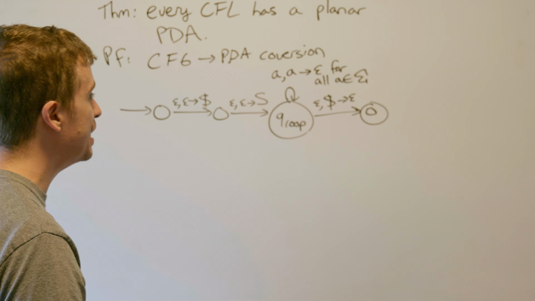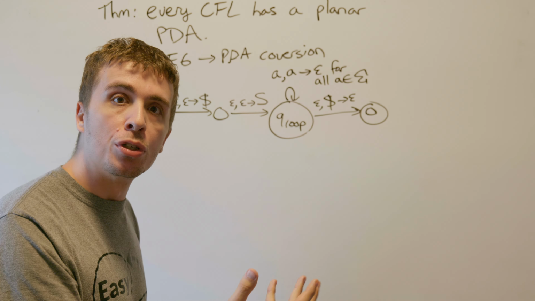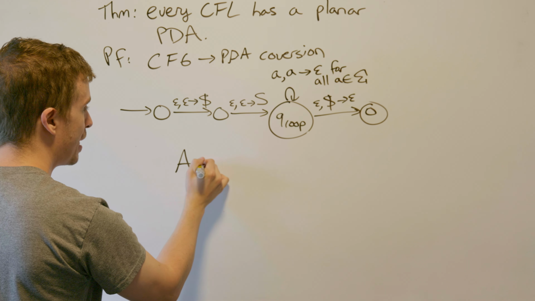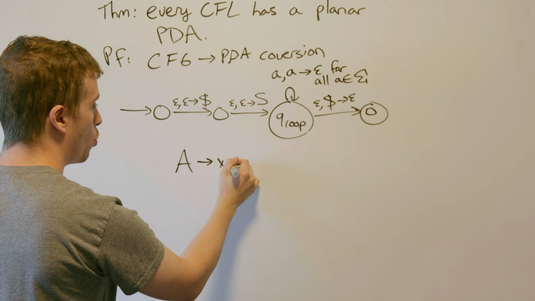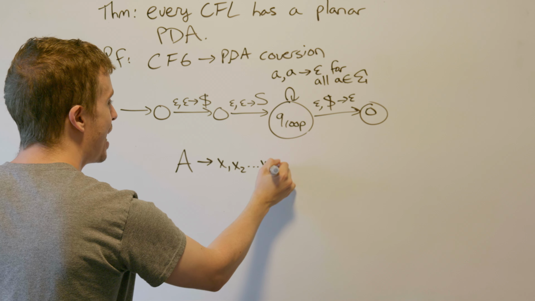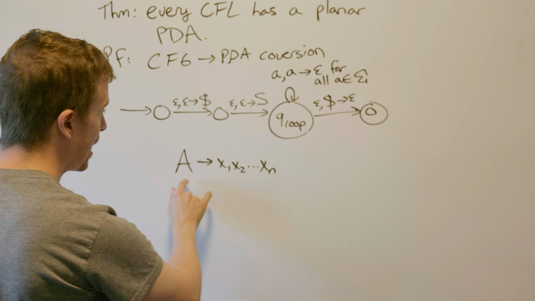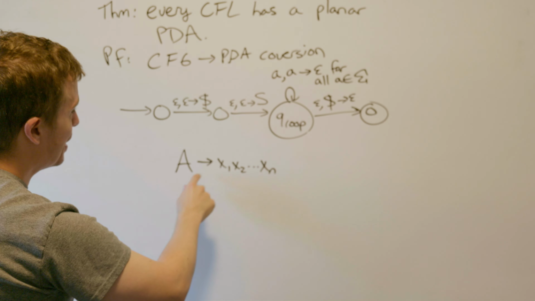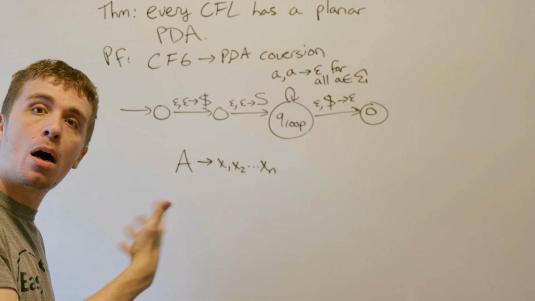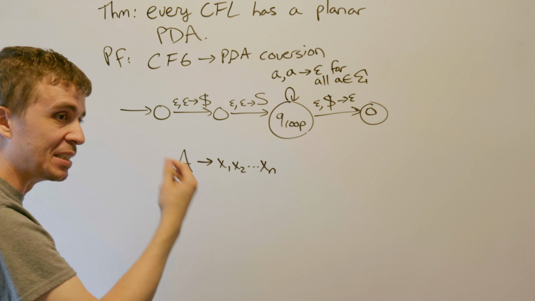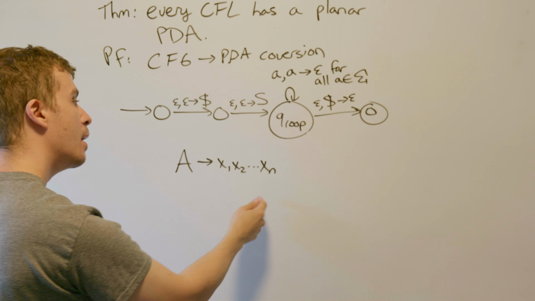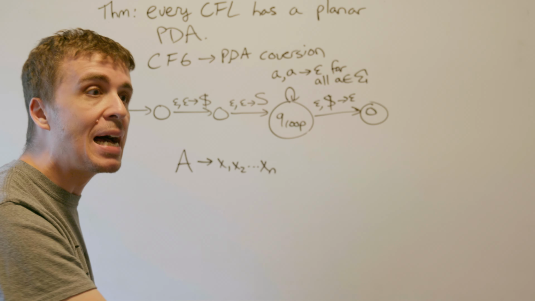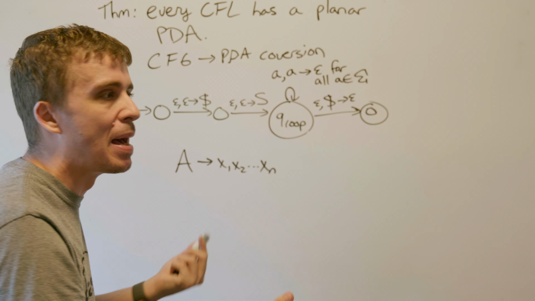Well, what happens is that we look at each of the rules and pop off the variable on the left side. So if the rule is A goes to x1, x2, up to xn, where this is the right-hand side and this is the left side, then we have a loop of transitions that corresponds to popping off A, the variable right here, because that's going to be appearing on the stack, and then all of this stuff gets pushed onto the stack in reverse order, but it doesn't really matter.